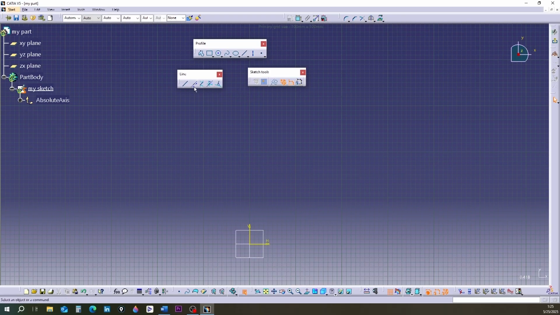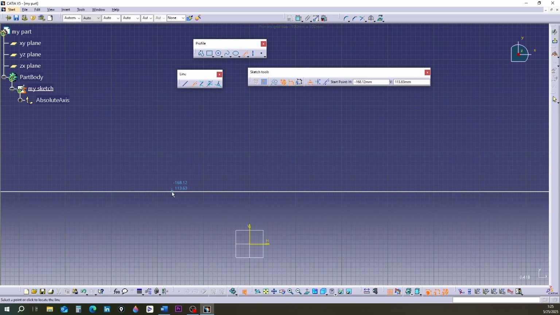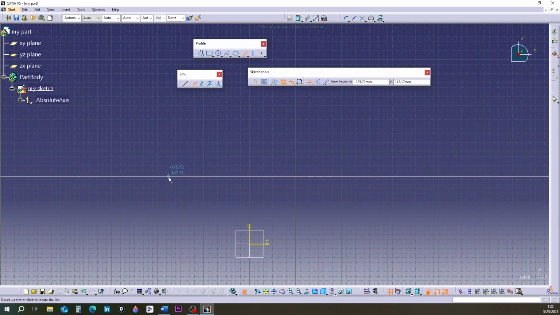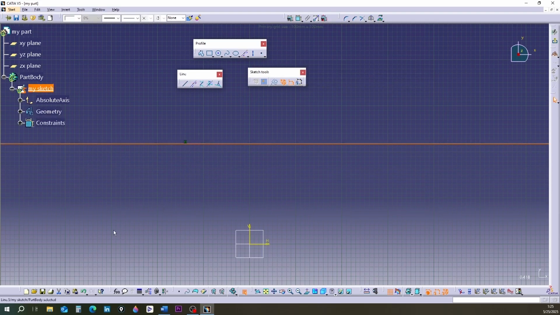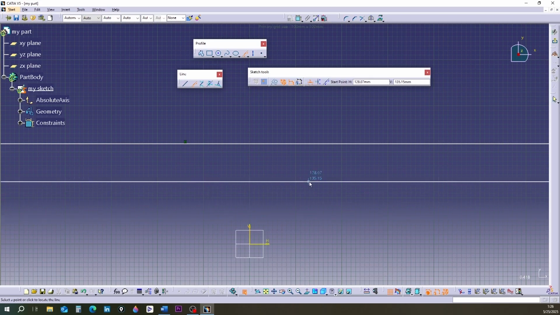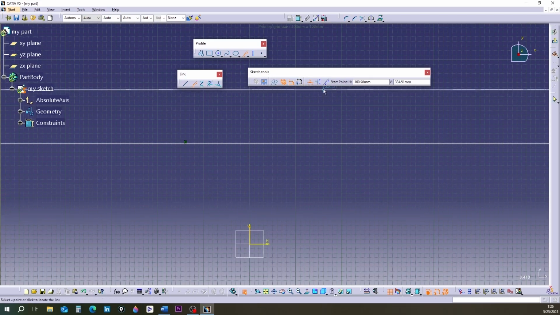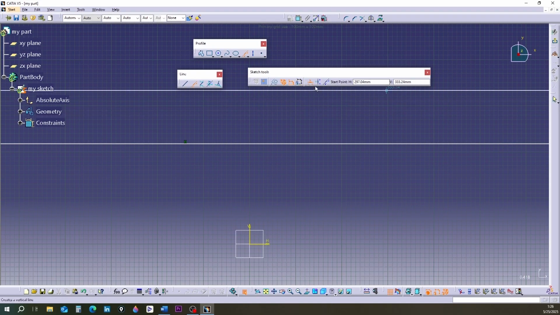The second command is called Infinite Line. When you click this command, by default, an infinite horizontal line is shown. If you click on the screen, an infinite horizontal line is drawn. Activate the command again. After activating, look at the Sketch Tools toolbar. You will see 3 different line modes. By default, the infinite horizontal line is orange.